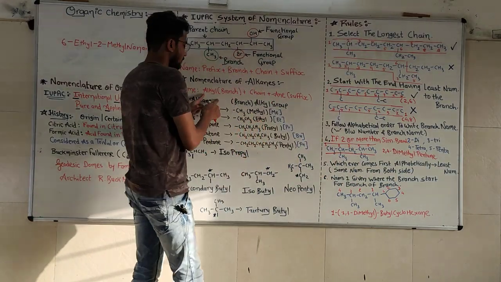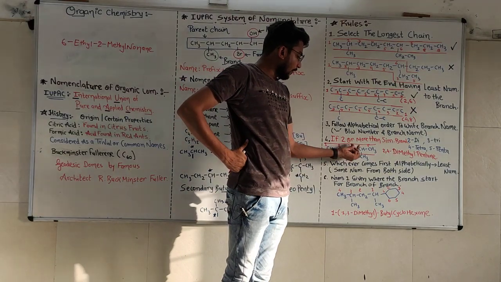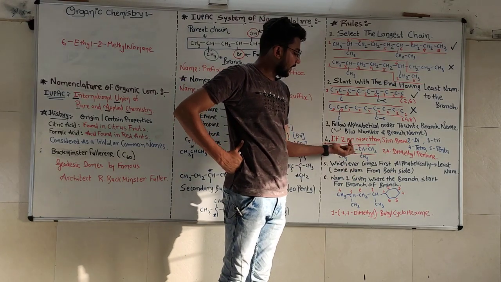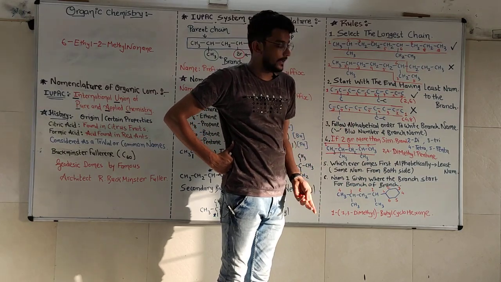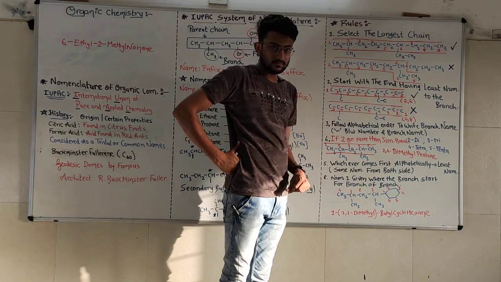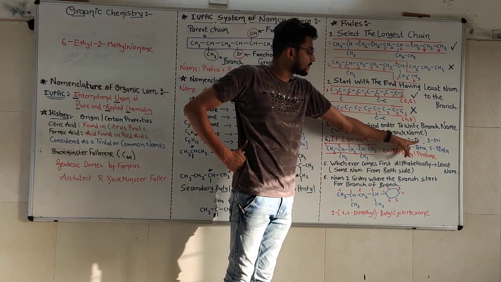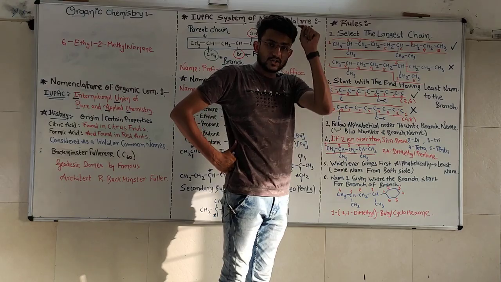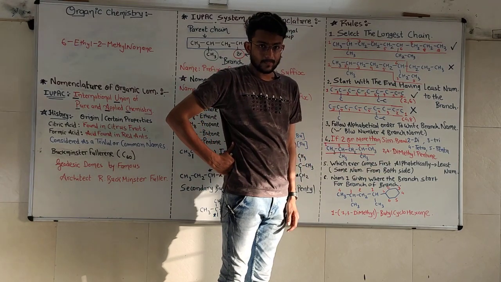Now the formula, position with the branch. Position 2 and 4. Here 2 and 4. It doesn't matter from which way we are going to write it. So 2 and 4. Now for 2 similar branches, the word di is used. So first the position, 2,4.